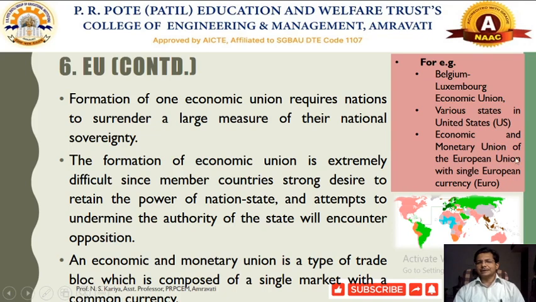Economic and monetary union of the European Union with the single European currency, the euro. So they set up the complete European Union with various member countries and one currency that they introduced, called the euro, which is applicable in all the countries. They have to conduct trade in euro only. So economic union requires nations to surrender a large measure of their national sovereignty.